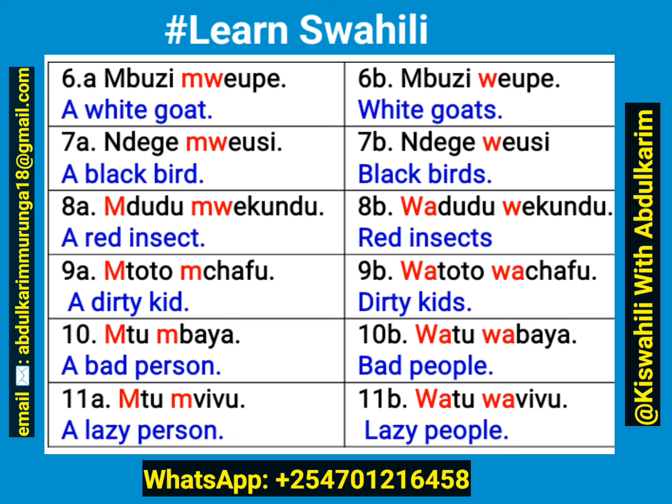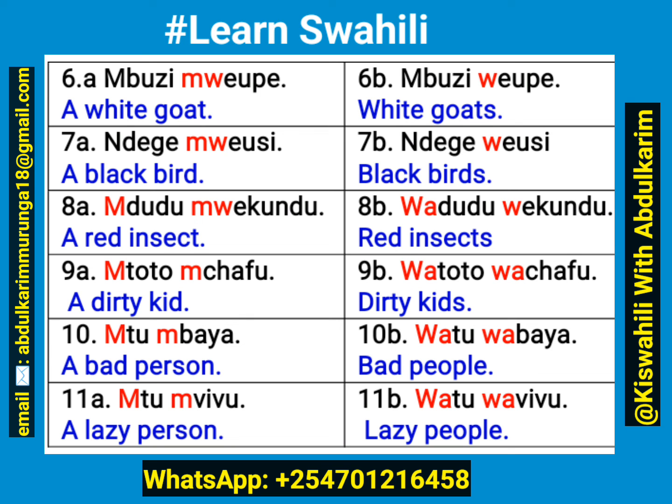10A, mtu mbaya, a bad person. 10B, watu wabaya, bad people. 11A, mtu mvivu, a lazy person. 11B, watu wavivu, lazy people.